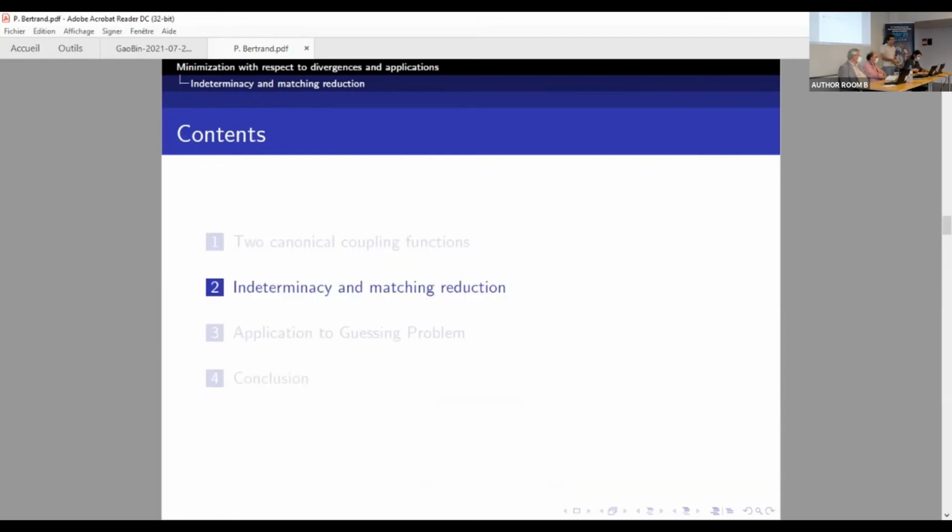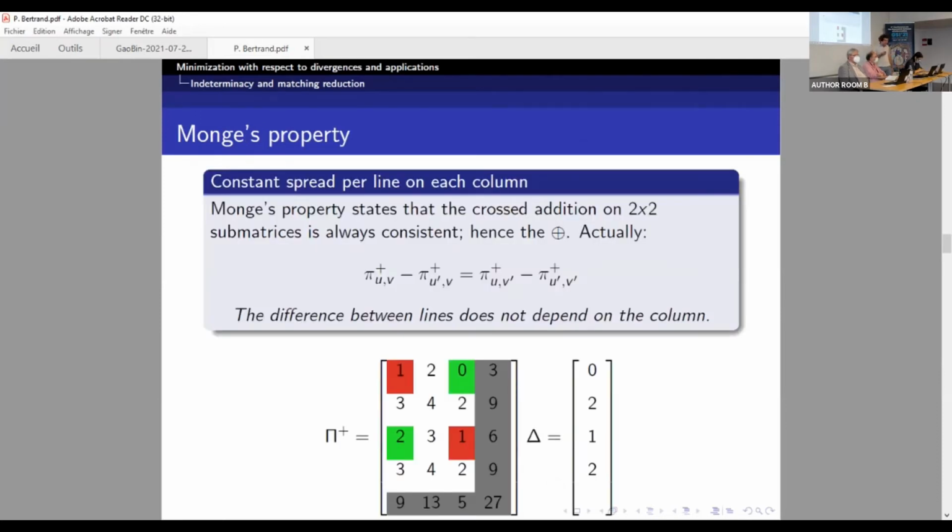Okay. So now, because independence is well known, we will insist on indeterminacy. And we see a first property. There are a lot of properties, but there is one which is matching reduction, and that we shall see now. It's linked to the Monge properties. I don't know if you know about Monge properties, but basically it's like independence with a product, but here